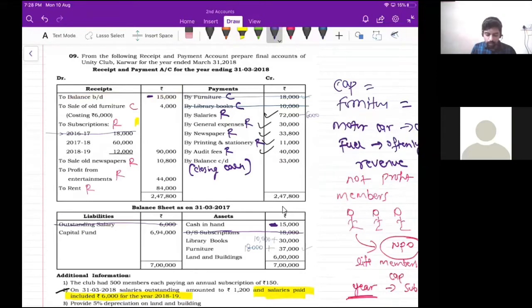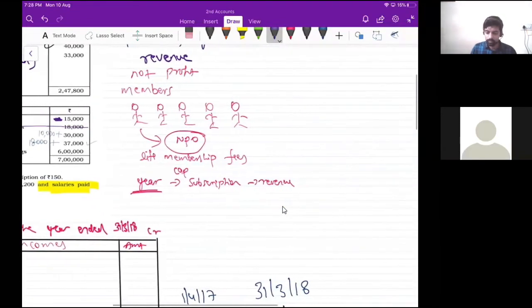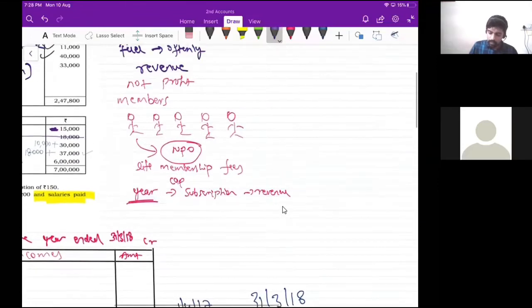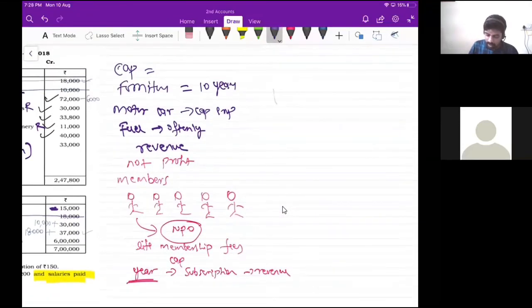Second item is sale of old furniture, 4,000. Now in the brackets, see what is there in the brackets? Costing rupees 6,000. Guys, I'm very bad at drawing the pictures. Let us assume this is the furniture. So this is the furniture. The cost of this furniture is 6,000 rupees.